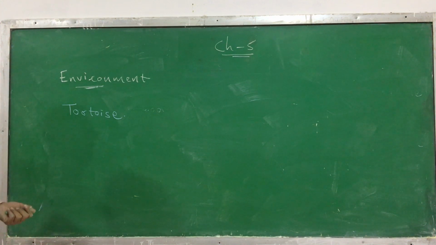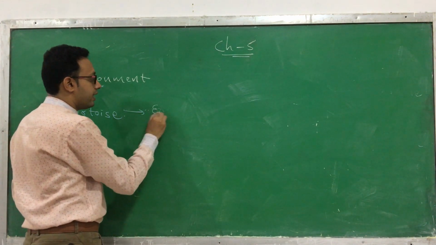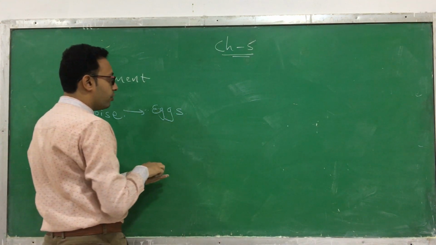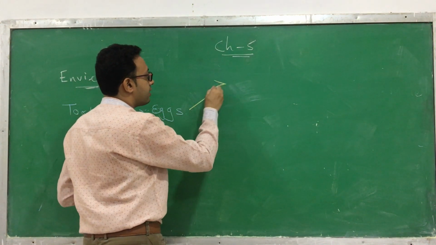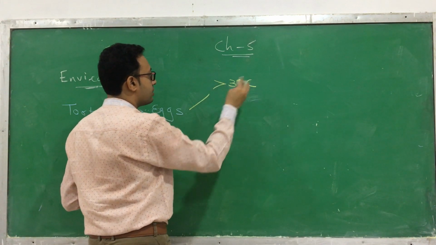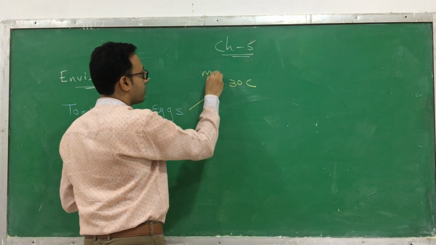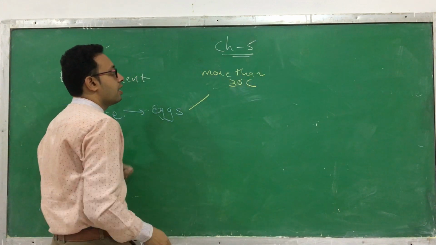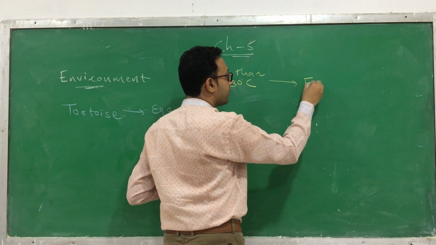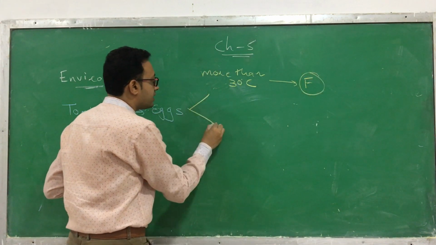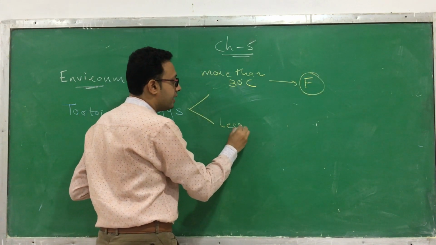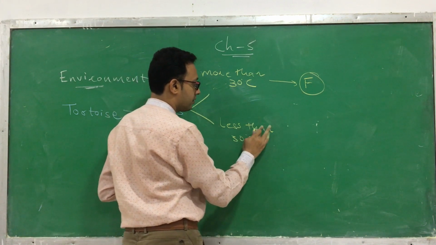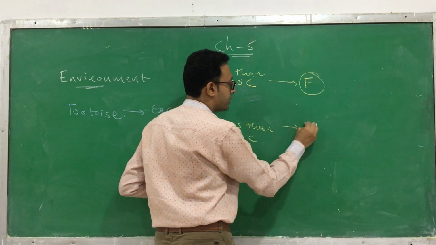Tortoise: if the eggs of the tortoise develop at more than 30 degrees Celsius, I am writing it to avoid confusion, more than 30 degrees Celsius, then it develops into a female. If these eggs are kept at less than 30 degrees Celsius, then it develops as a male.